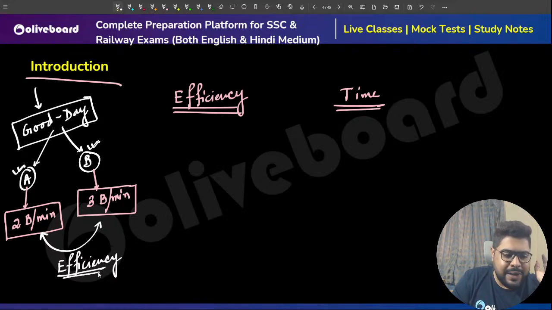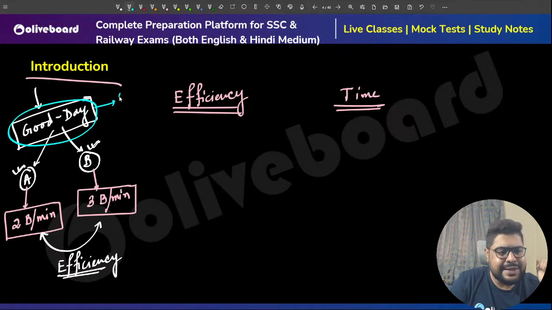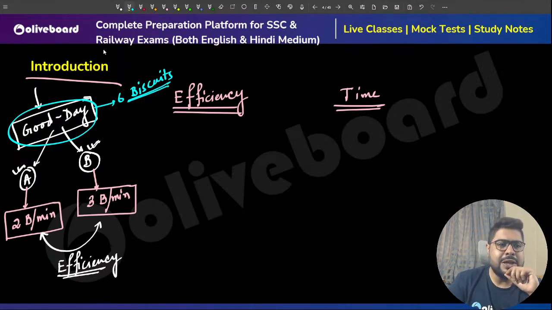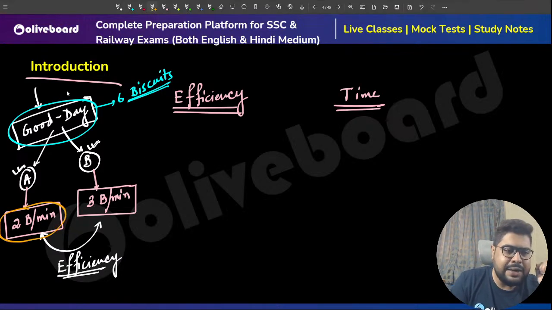Okay. Now please understand one thing. How is this efficiency related to time? Say this Good Day packet has, let's consider, 6 biscuits. This 10 rupee packet is having 6 biscuits. Right? Now, A will take how much time to complete this whole packet?